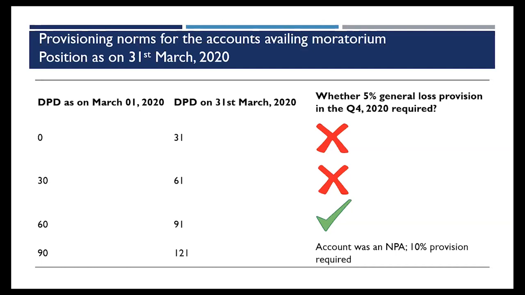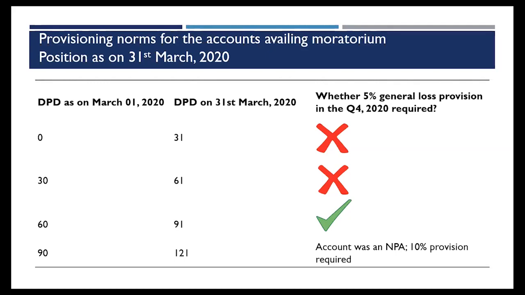It could still be an SMA 0 itself. If it is 30 days DPT as on 1st March and it becomes 61 on 31st March, in that case also there will not be any provisioning required. So as on 31st March, I have to create 5% provisioning. The total 10% has been divided into two parts, 5% on 31st March and 5% in the next quarter, as on June. So for that also, this provisioning will not be required, since this is an SMA 1 category account.